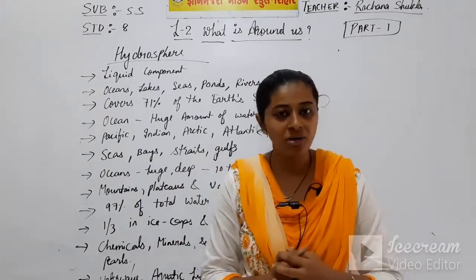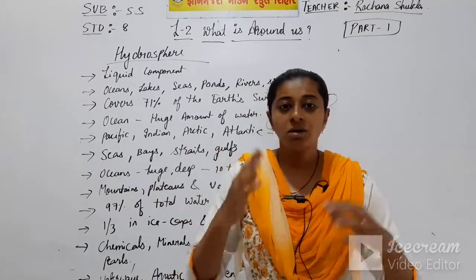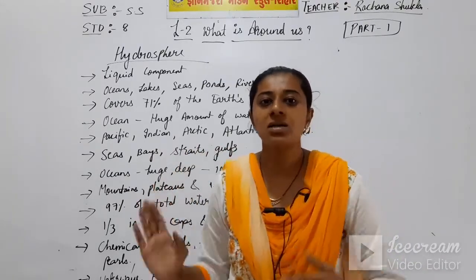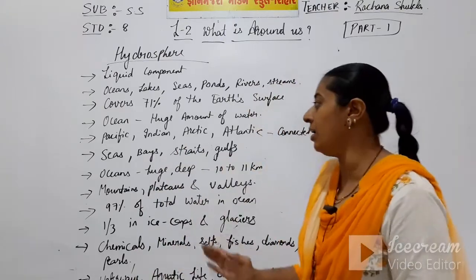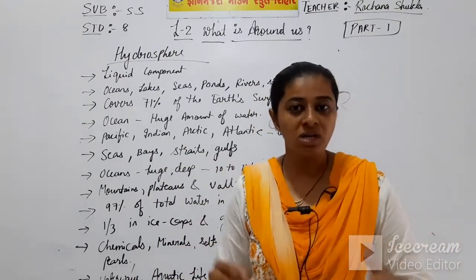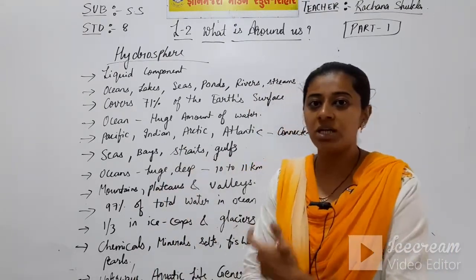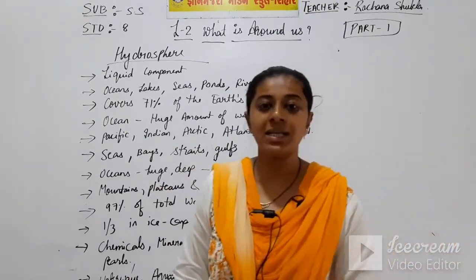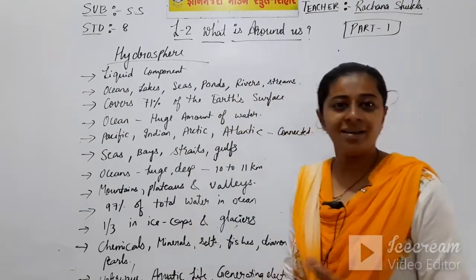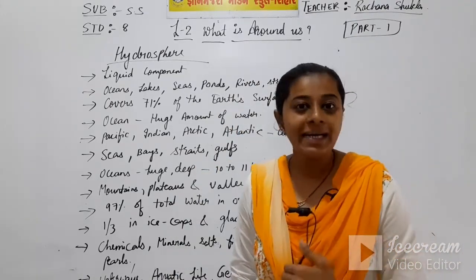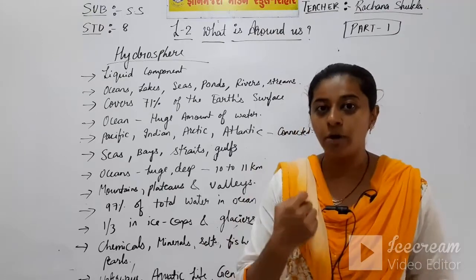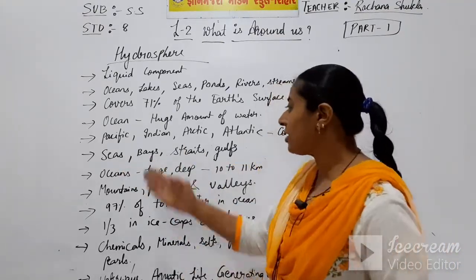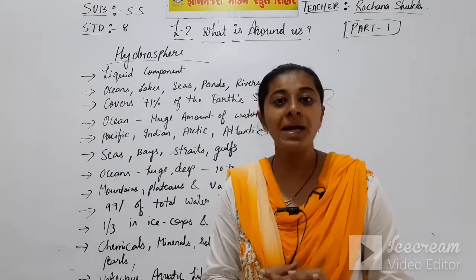There are no boundaries in these oceans. The oceans are no country's property, but they are global resources, universal resources, and there are no boundaries. The waters are connected. Now apart from oceans, there are seas, like Arabian Sea, Mediterranean Sea. In the world, some of the seas are smaller than an ocean. Then come the bays. Bay means the Bay of Bengal.